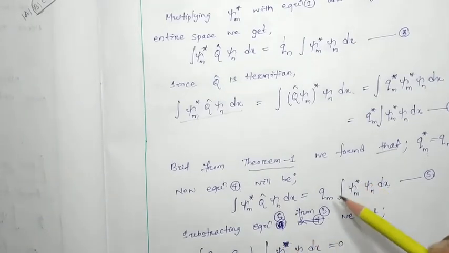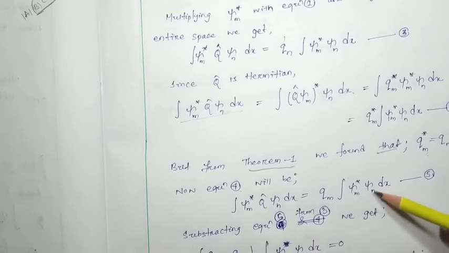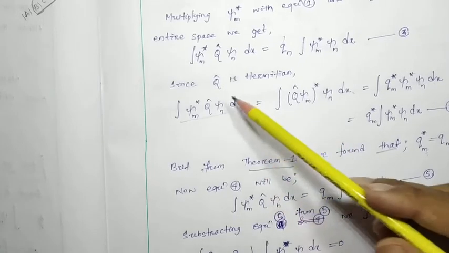We get qn minus qm times the integral of psi m star psi n dx, and the left-hand side will be the same, equal to 0.